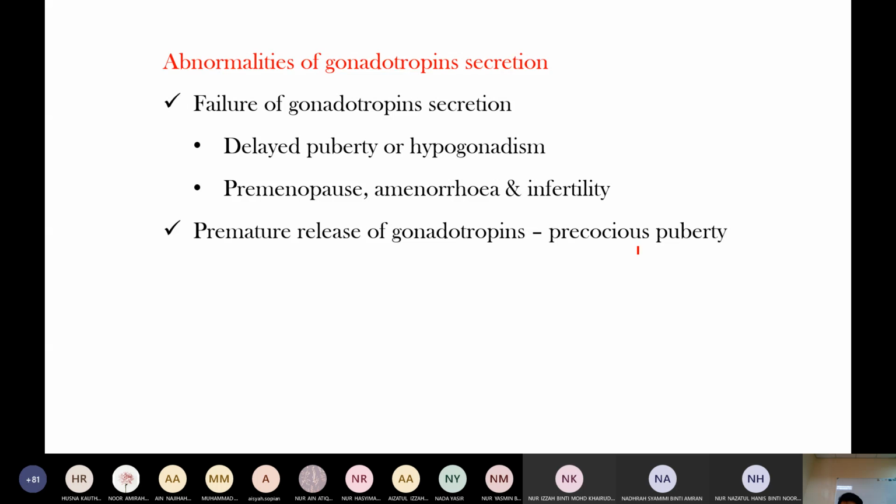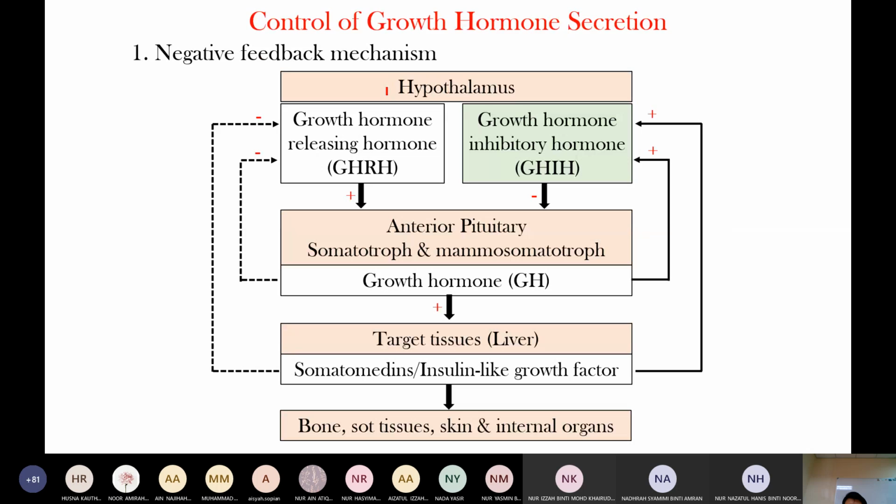Normally puberty starts at 13 years, right? But with gonadotrophin abnormalities, puberty starts at 9 years or 8 years. Excess premature release of gonadotrophin leads to precocious puberty. Growth hormone.